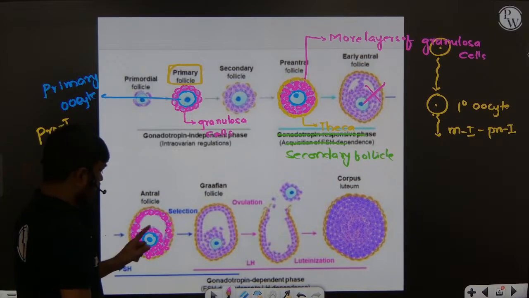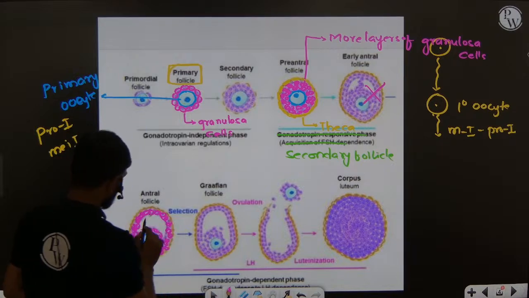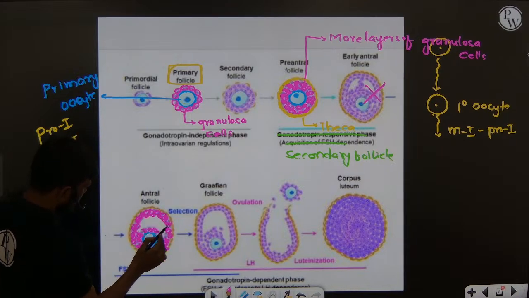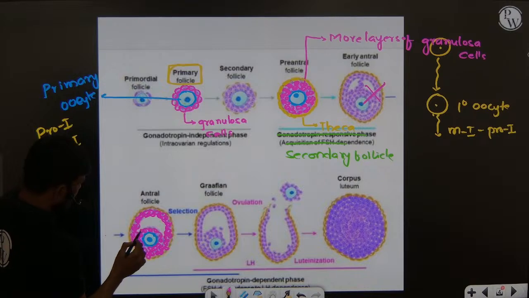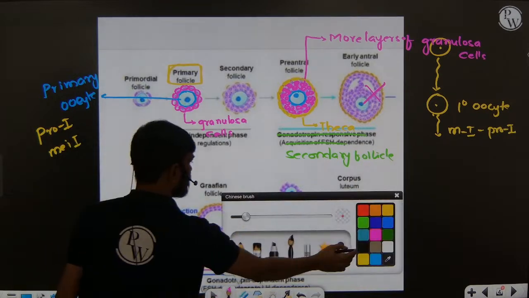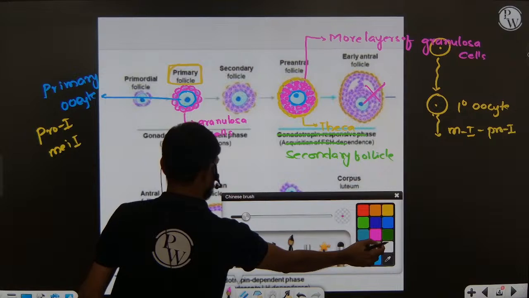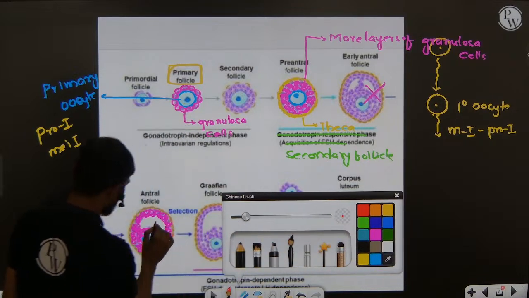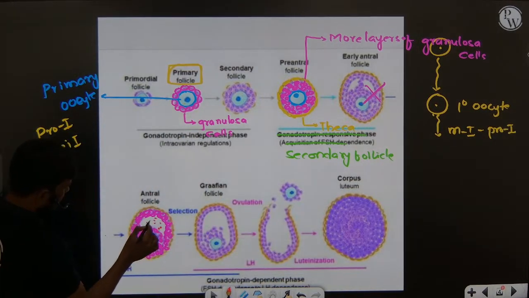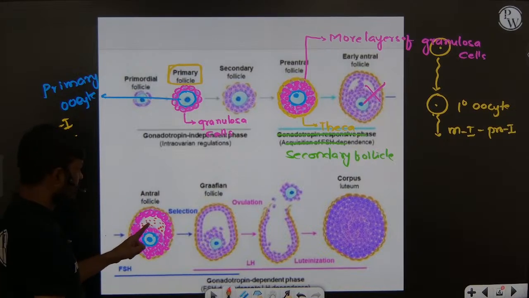Now among the granulosa cells there is a fluid filled cavity, right? I am showing it with red color dots. This is the fluid filled cavity.